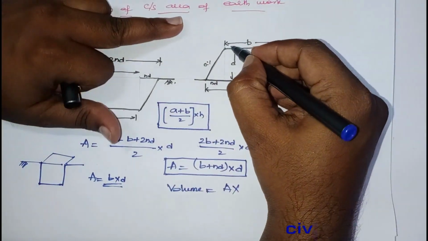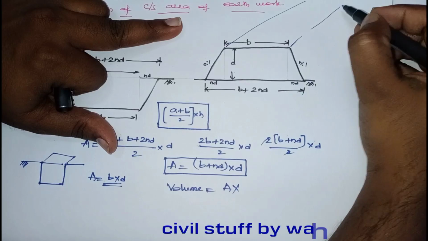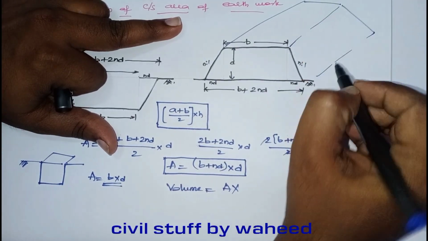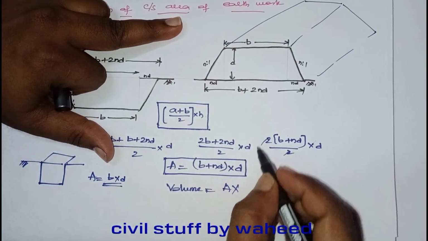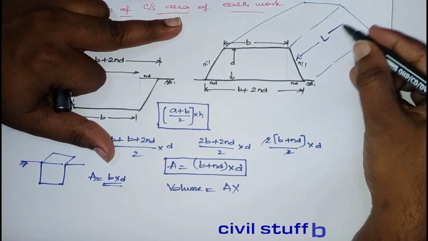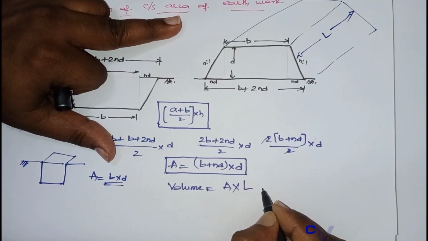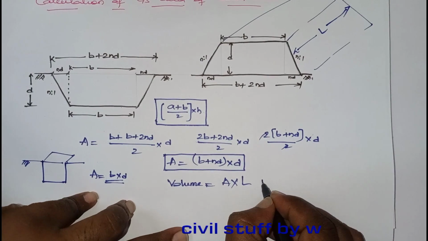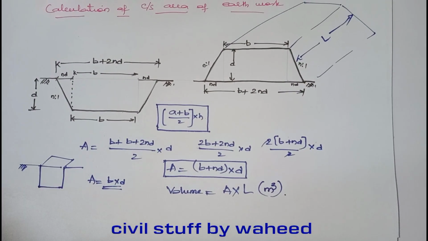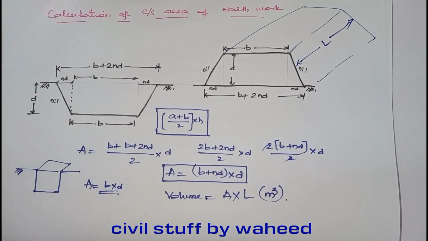Suppose, for example, you have an embankment like this, and this is of length L, then multiply with L and you will get the volume, that is quantity in cubic meters. This is the basic thing.